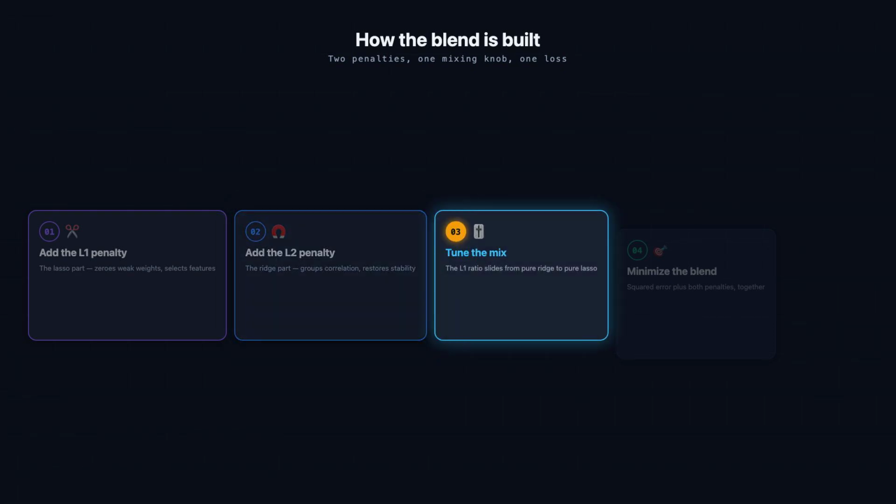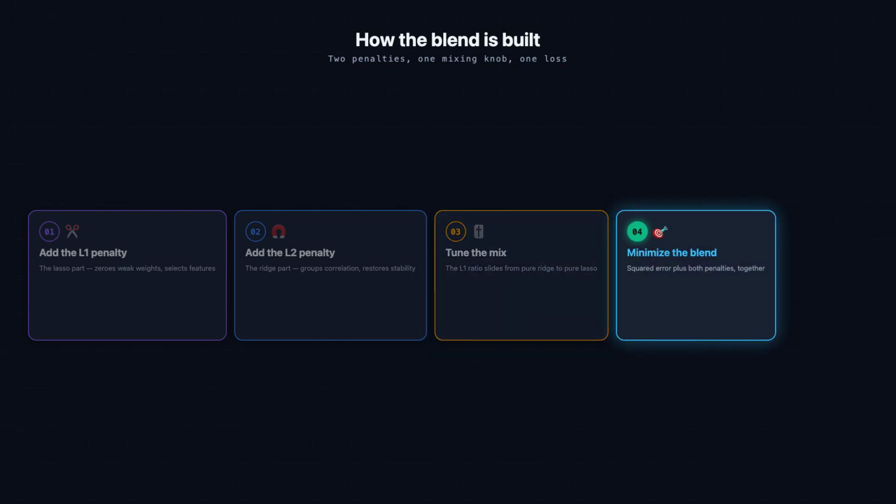Now tune the mix between them. A blending parameter, often called the L1 ratio, decides how much of each penalty you want, sliding smoothly from pure Ridge at one end to pure Lasso at the other. This is your second knob. Finally, minimize the combined loss, the squared error plus that blended penalty altogether. The overall strength and the mix are both chosen by cross-validation, and out comes a model that selects features and stays stable at the very same time.